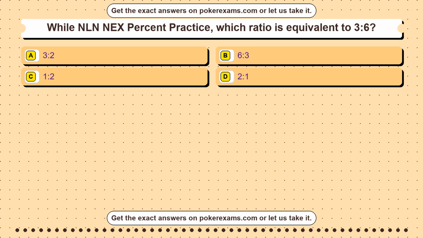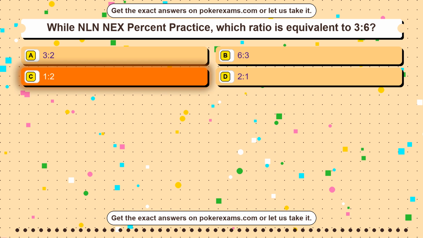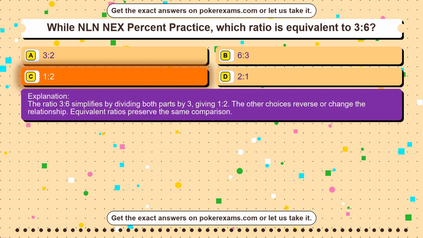Question 7. While Get Online Practice Test, which earth layer is liquid and surrounds the inner core? Option A, mantle only. Option B, lithosphere. Option C, outer core. Option D, crust. The correct answer is option C. The outer core is liquid and surrounds the solid inner core.